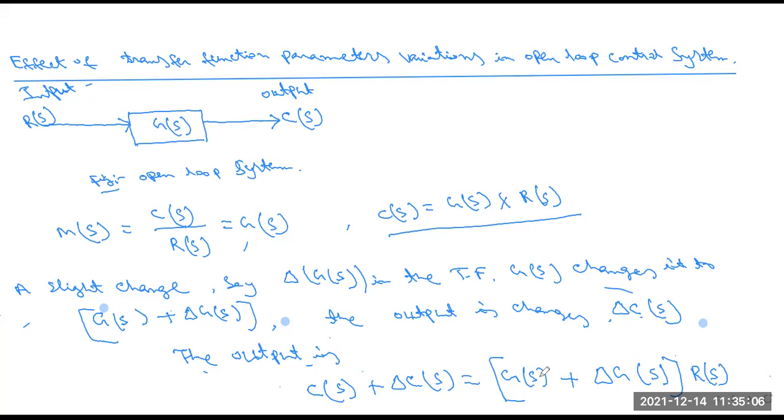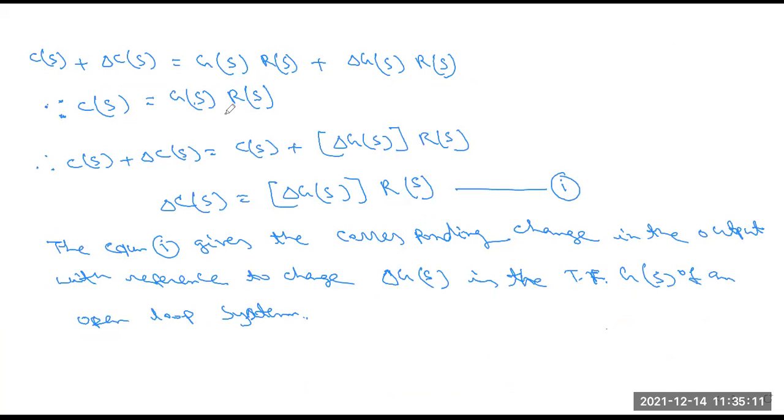In the next line, we multiply out R(s). So C(s) plus delta C(s) equals G(s) into R(s) plus delta G(s) into R(s). And we know the output equation is C(s) equals G(s) into R(s).